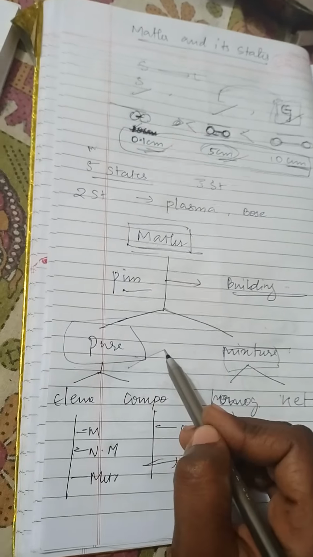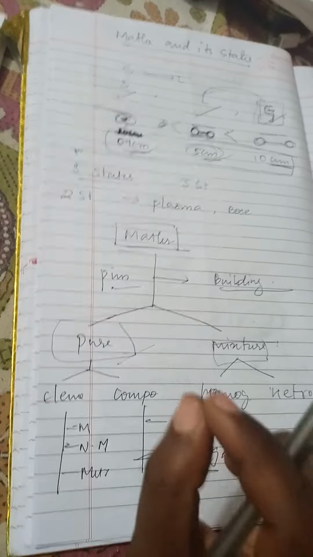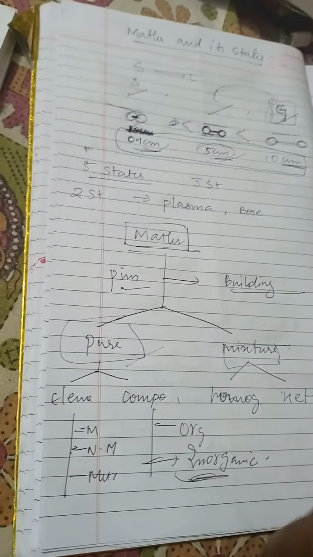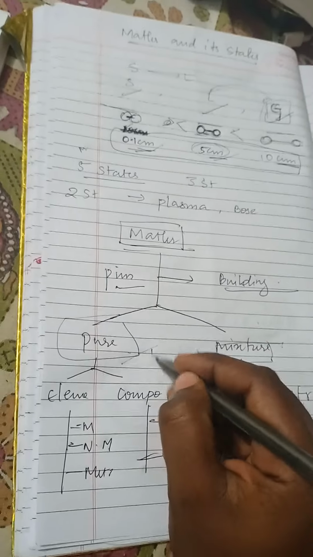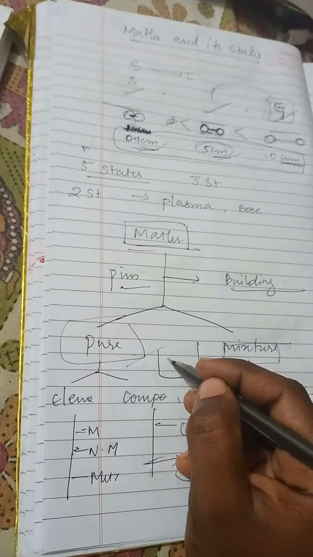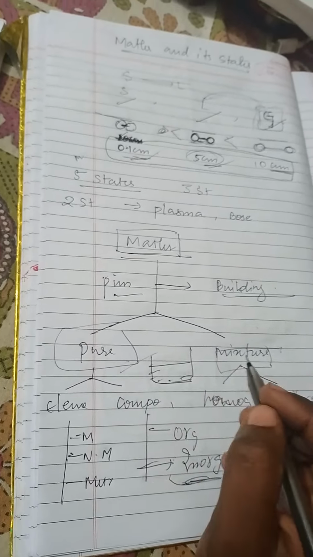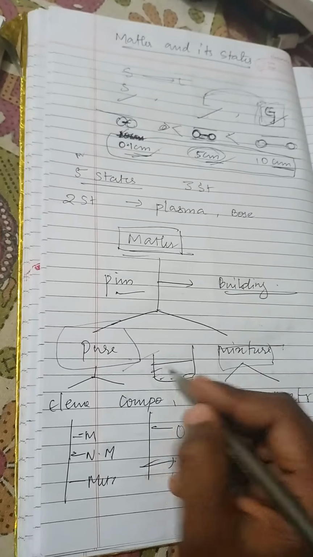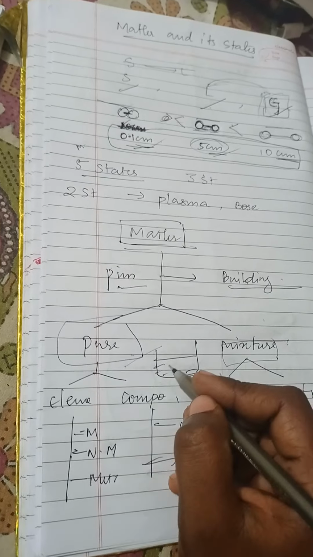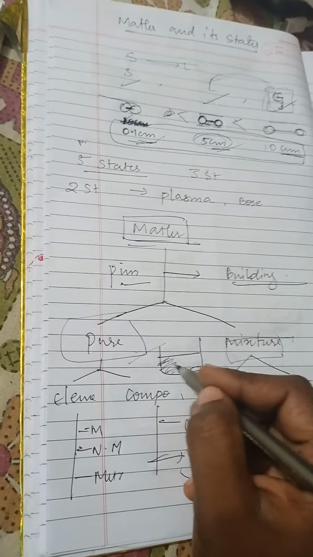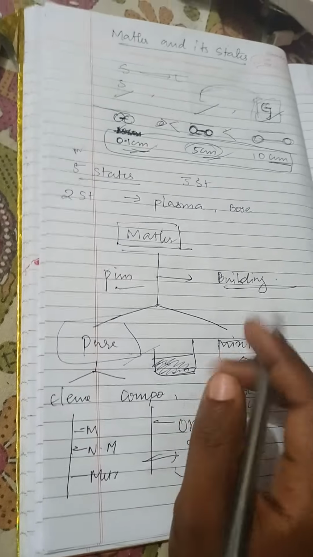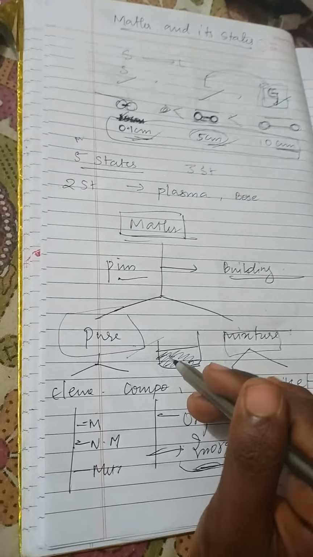Pure substances are those substances which consist of only a particular type of element or a compound. If I am taking a container and this container consists of only nitrogen atoms, then it is a pure substance. If it consists only of carbon, it is a pure element.